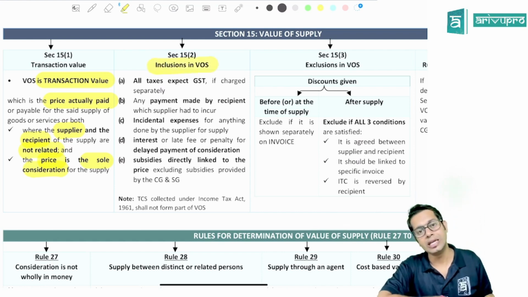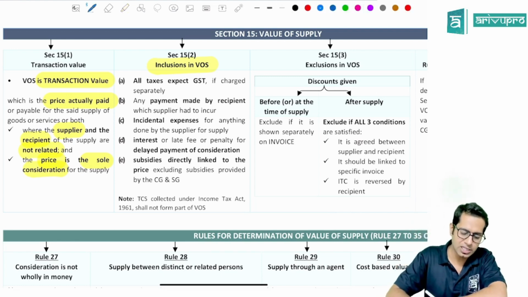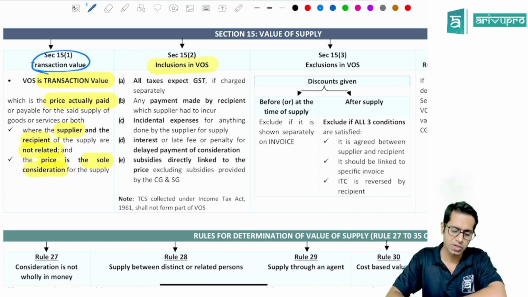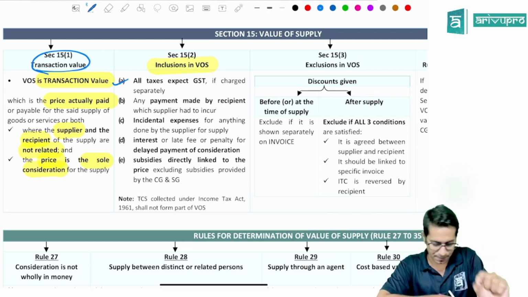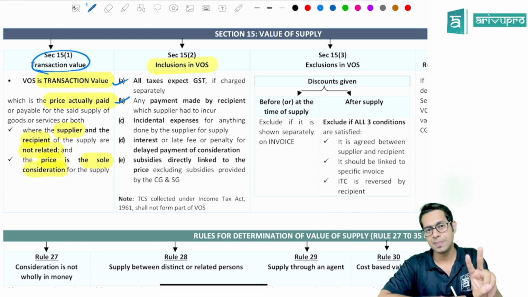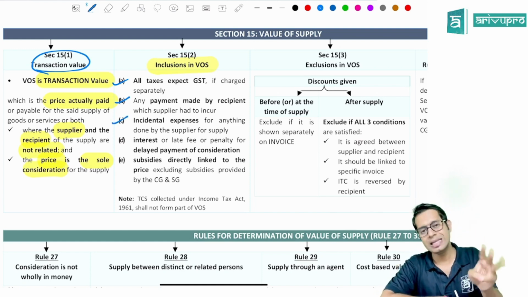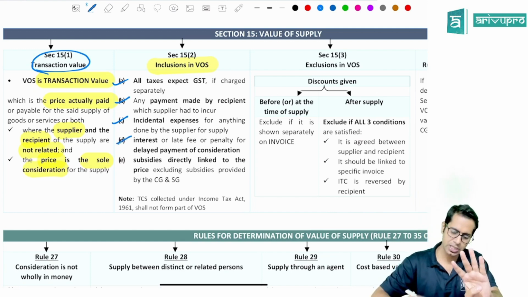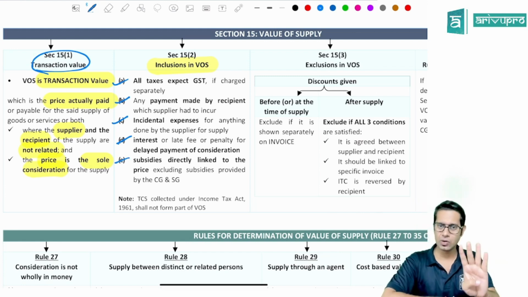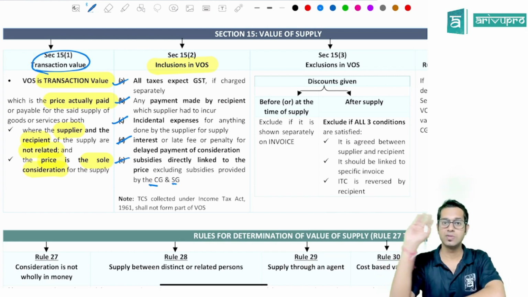Section 15 subsection 2, inclusions in value of supply. What are the different things which are required to be included in value of supply? Section 15 subsection 2 says include all the taxes except the taxes under GST law if they are charged separately. Include any payment made by the recipient which the supplier had to incur. Include all the incidental expenses for anything done by the supplier for making the supply. Then include interest, penalty, late fee for delayed payment of consideration. Include subsidies which are directly linked to the price, excluding the subsidy given by central government or state government. Now, these are the 5 items which are required to be included.